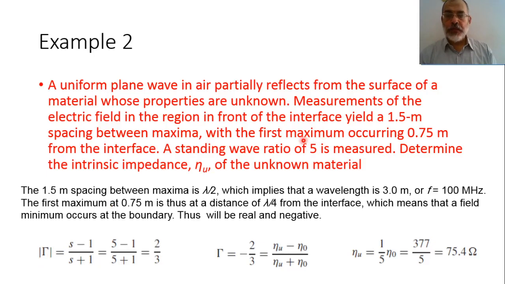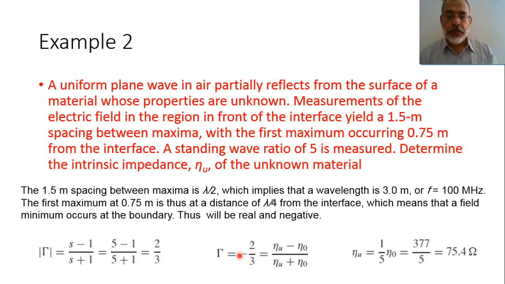And because the maximum doesn't occur at the interface and occurs at a distance lambda by 4 from the interface, it means that we have a minimum at the interface. So the reflection coefficient has a phase equal to pi. So the total reflection coefficient, with amplitude and phase, would be gamma equals 2 over 3 e to the power j pi, or minus 1. So we have the reflection coefficient in this case as minus 2 over 3.